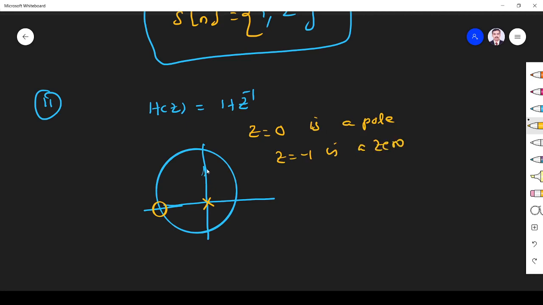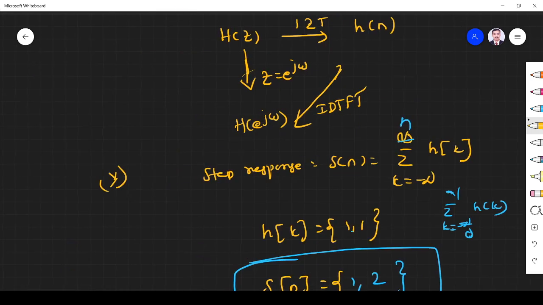So the pole lies inside the unit circle, so it is a stable system. Already we proved it is a stable system. It is another way of finding it is a stable system. And another thing is, the ROC is outside the outermost circle, then only it is called causal. Since the pole is at 0, surely it must be causal. For a stable and causal system, poles must be inside the unit circle. So we have poles at 0, so it is surely a causal system. Already we verified the same thing in the initial stage itself in a different way.